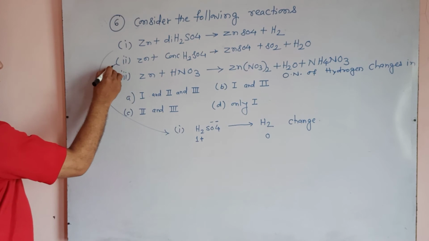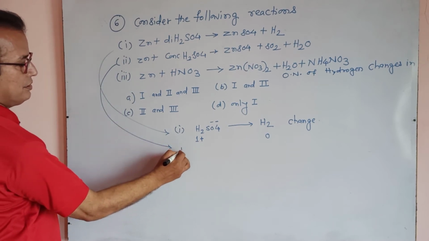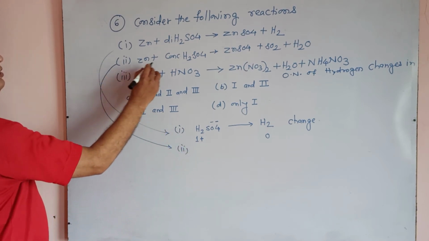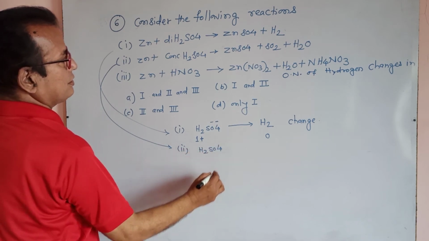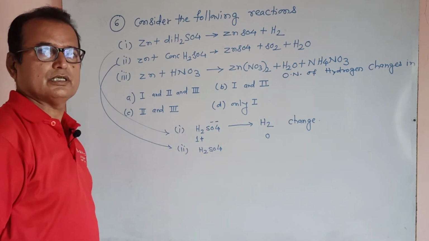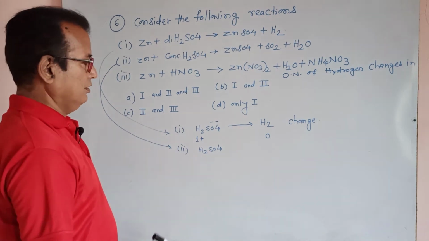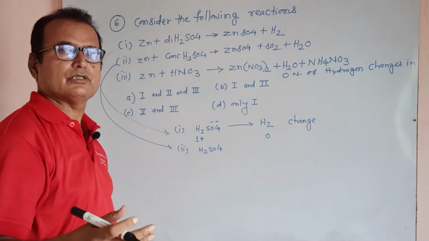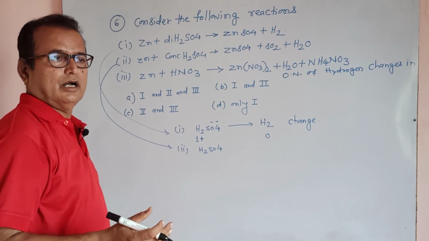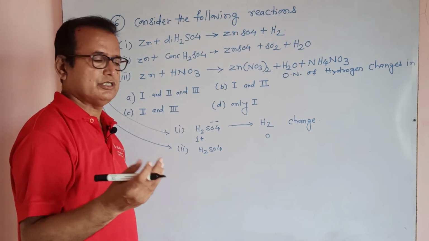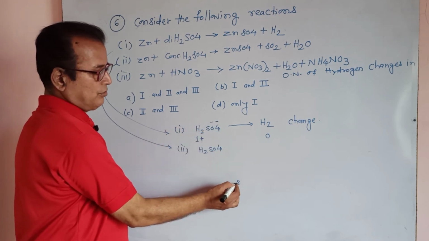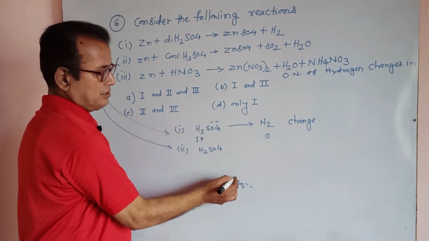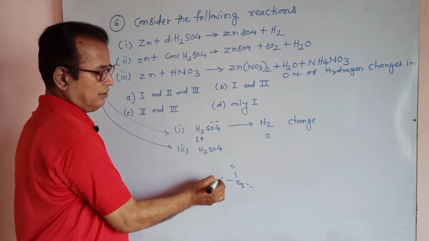In the second equation, H2SO4 changes to, either it is concentrated or dilute, that is another part of the reaction, but only theoretically how the oxidation number of hydrogen changes. I am giving you an idea. It is SO4 minus minus, it means 2 hydrogens are connected with this.